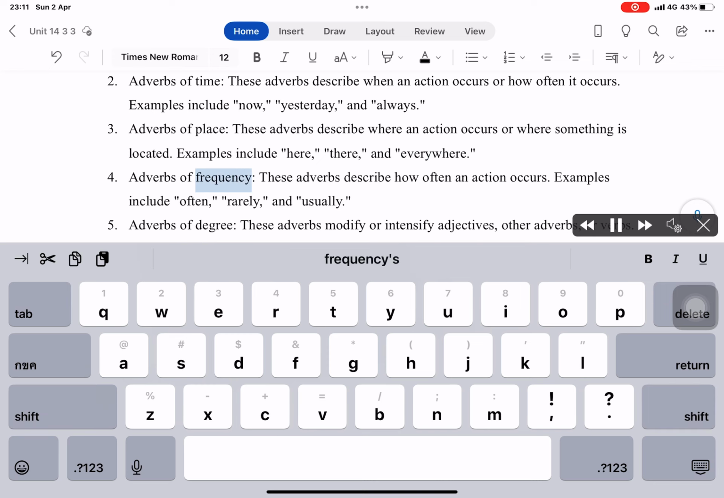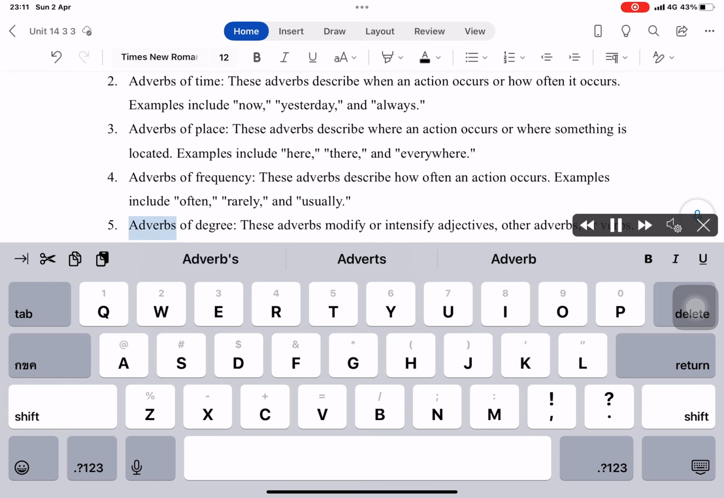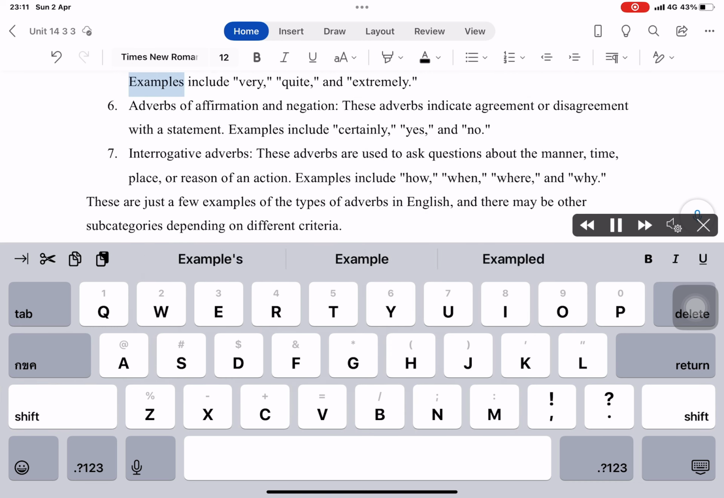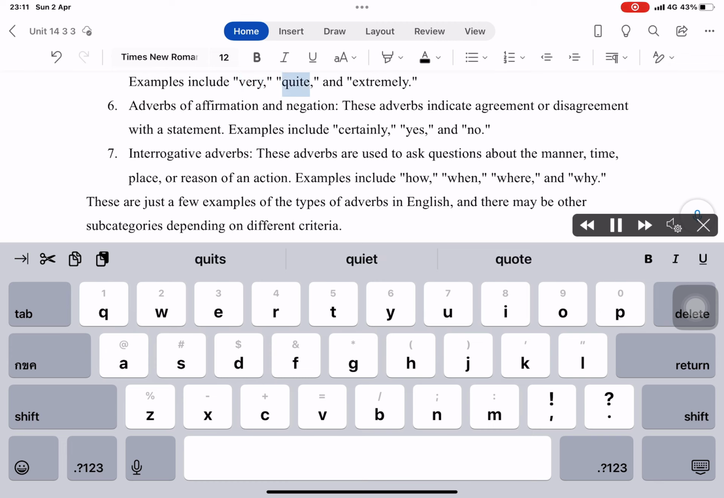Adverbs of frequency. These adverbs describe how often an action occurs. Examples include often, rarely, and usually. Adverbs of degree. These adverbs modify or intensify adjectives, other adverbs, or verbs. Examples include very, quite, and extremely.